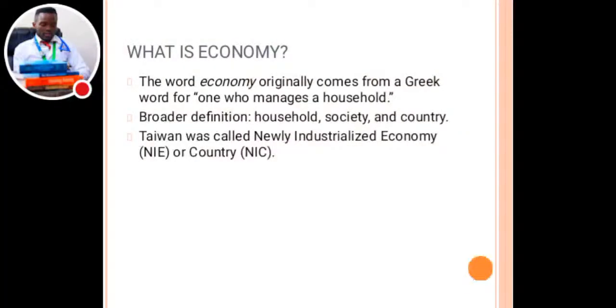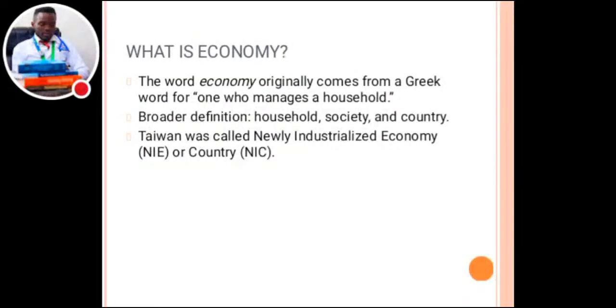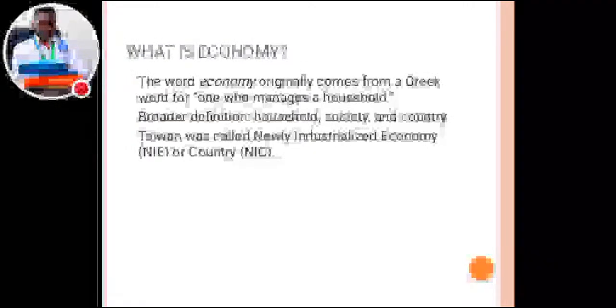We'll be looking at the principles of microeconomics. We'll start by defining what economy is. The word economy originally came from the Greek word for one who manages a household. That's where it came from. That's what the word economy means.